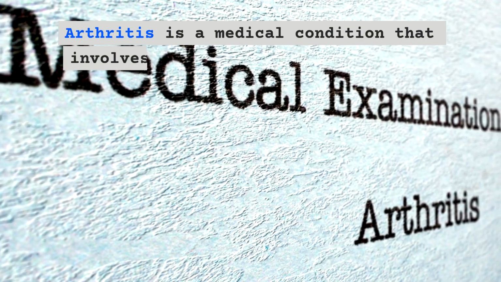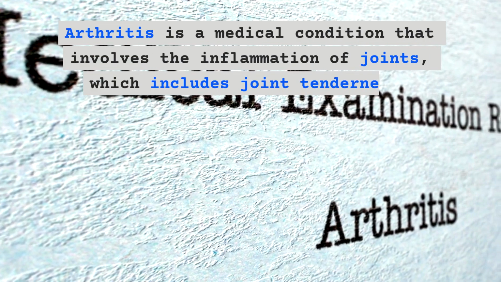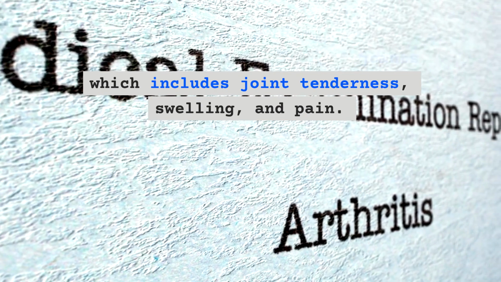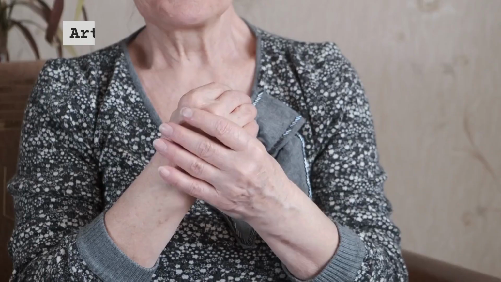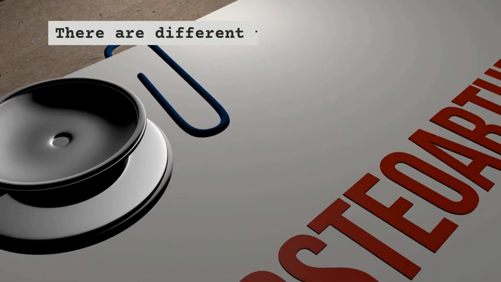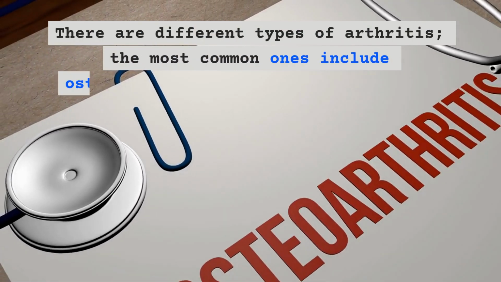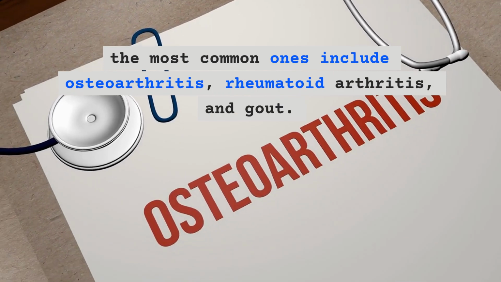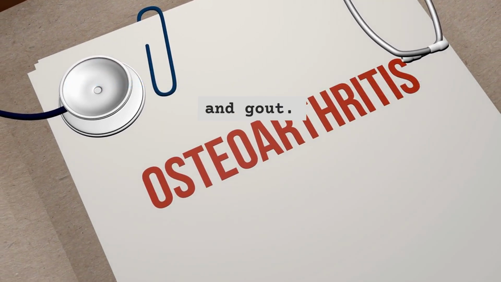Arthritis is a medical condition that involves the inflammation of joints, which includes joint tenderness, swelling, and pain. Arthritis usually becomes worse as a person ages. There are different types of arthritis. The most common ones include osteoarthritis, rheumatoid arthritis, and gout.